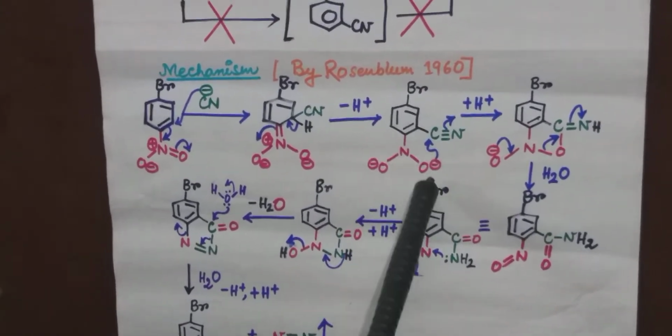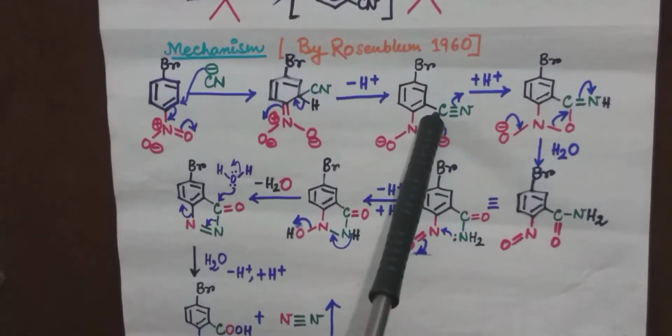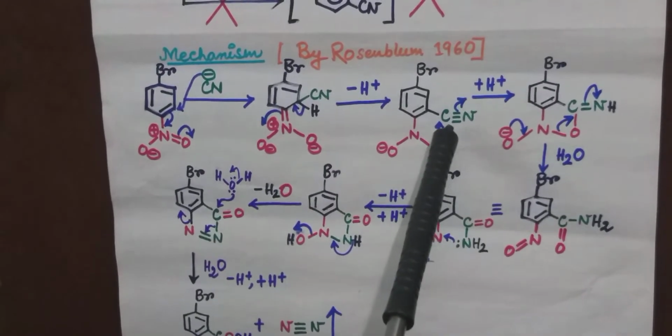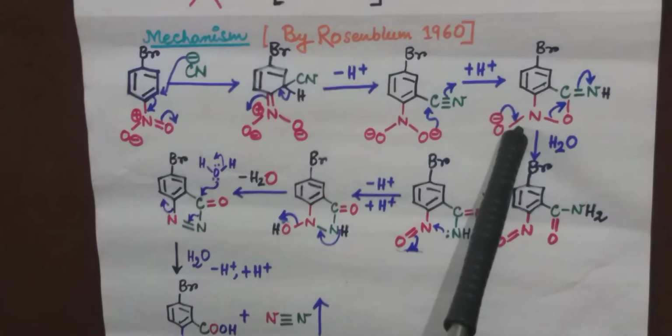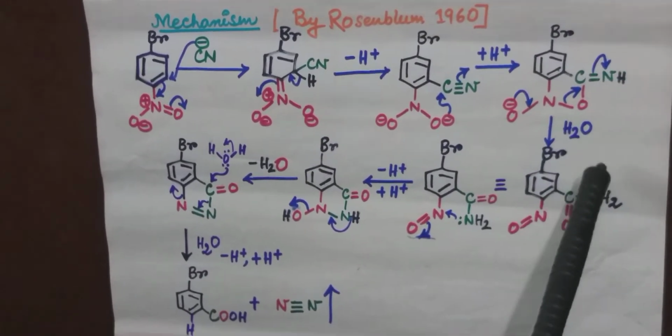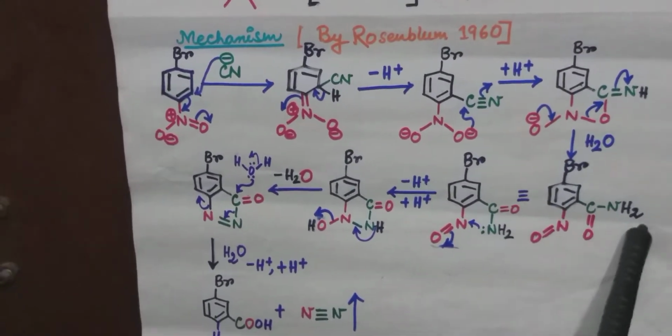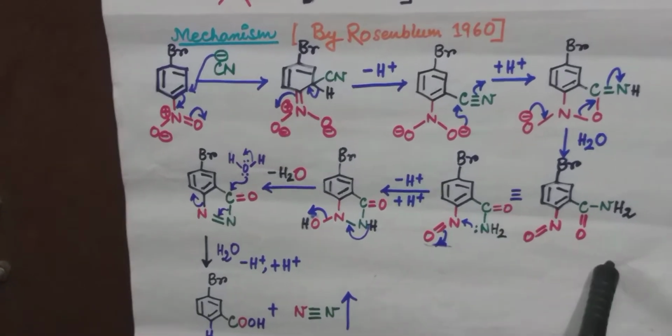So, this oxygen can easily attack the cyanide carbon, and after this type of delocalization, we will get this ortho-nitrosoamide compound.